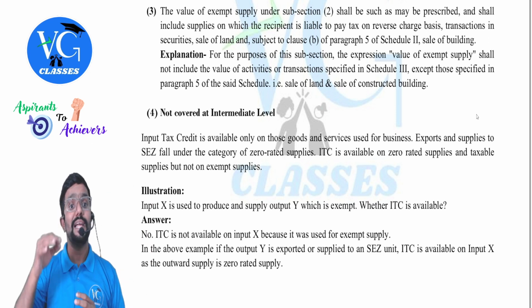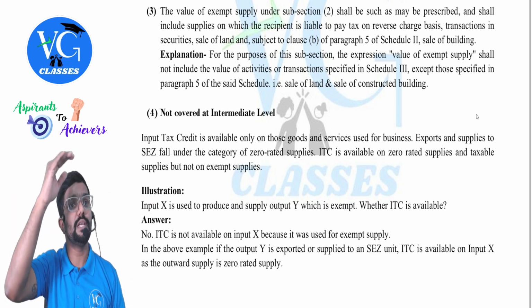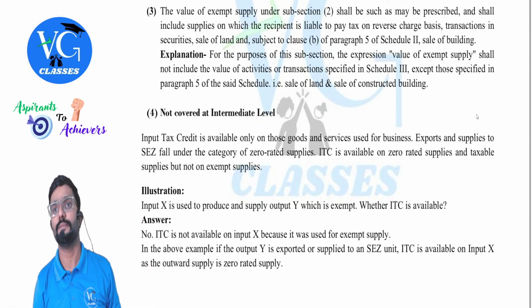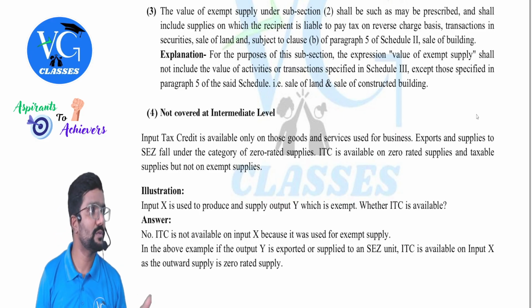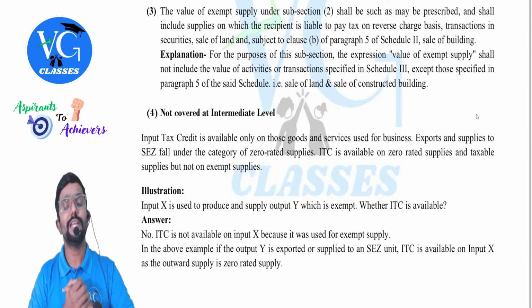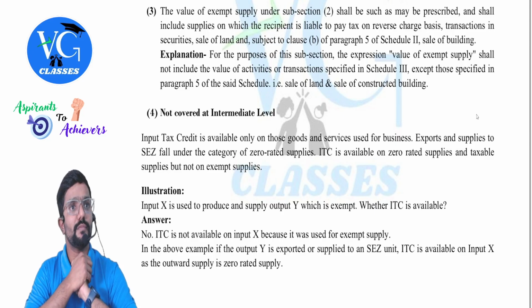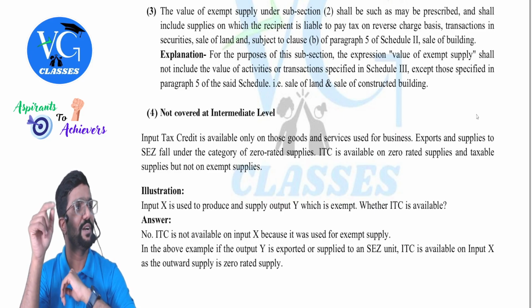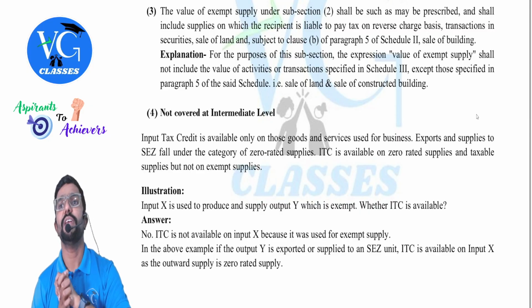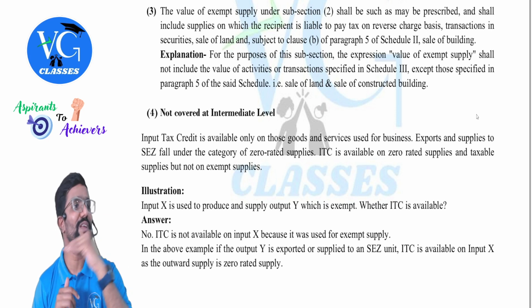Okay. Then transaction in securities. Guys, actually securities is not a goods also. It is not a service also. Outside GST completely. But they're telling include the transaction in securities. Okay. Then sale of land and, subject to clause B of paragraph 5, schedule 2, sale of building, that is constructed building. So if there is a sale of land, sale of building and all, should I include it in exempt turnover? Yes. We should include it in exempt turnover. Automatically what happens, guys? Your exempt turnover will go up.